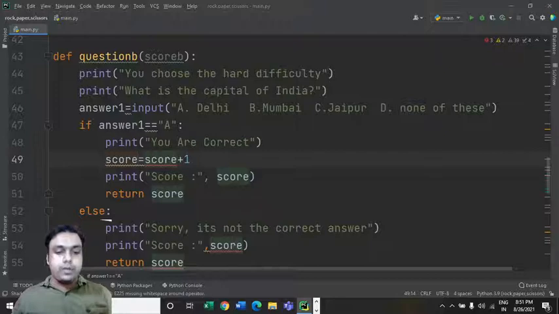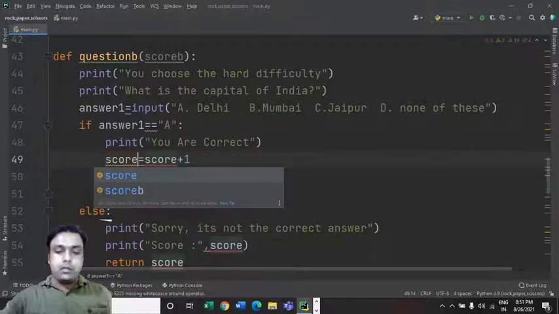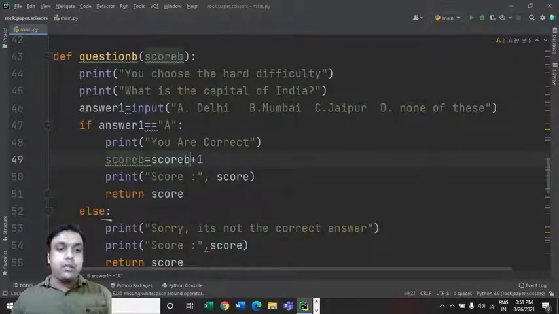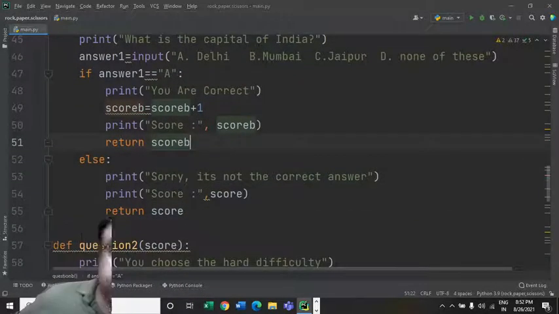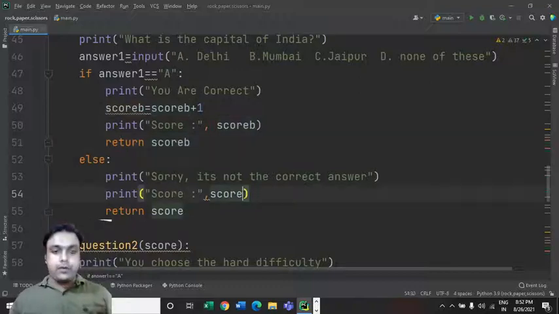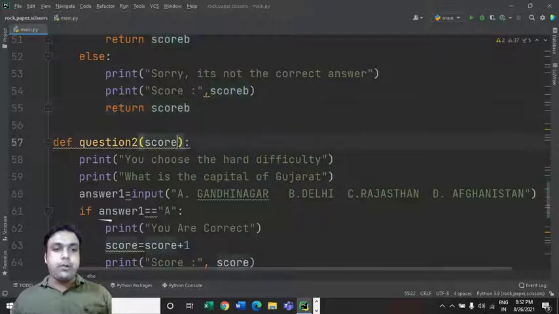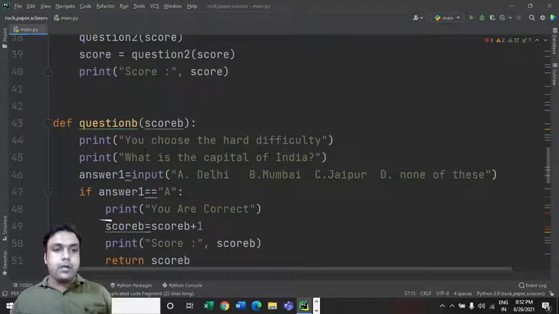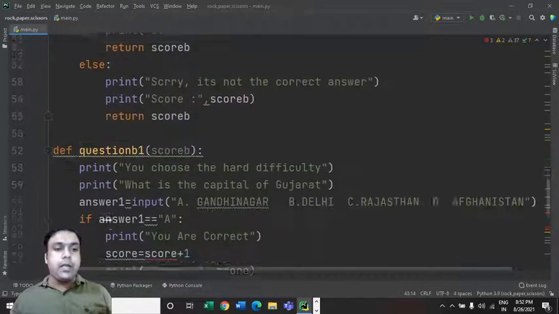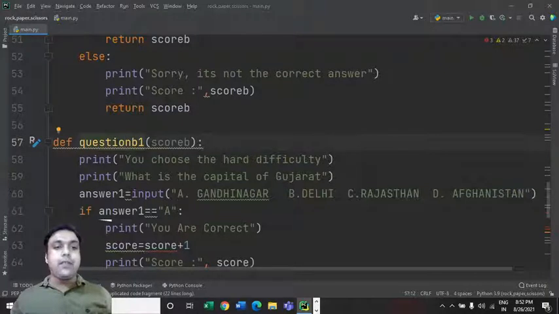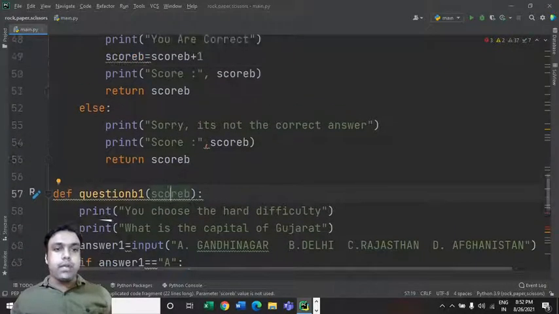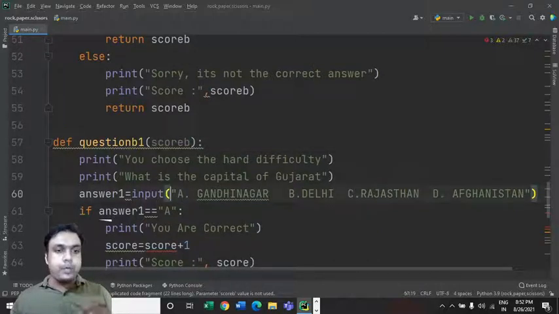If the answer is equal to A, which is the correct answer, the value of the score B variable, which we have used for keeping a check on the score, will increase by 1, and it will be returned finally by this function. So you have to replace the name of the variable also. Here also you can replace the name of the variable with score B, and let's make it B1. So the name of the first function is question B, and the name of the second function is question B1. The name of the variable is going to remain the same, score B.